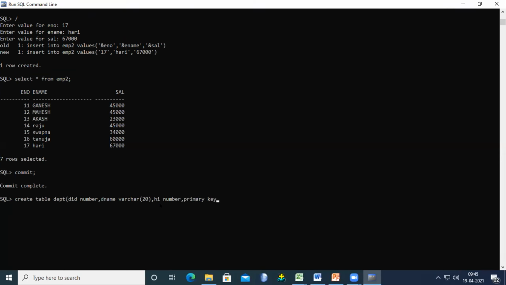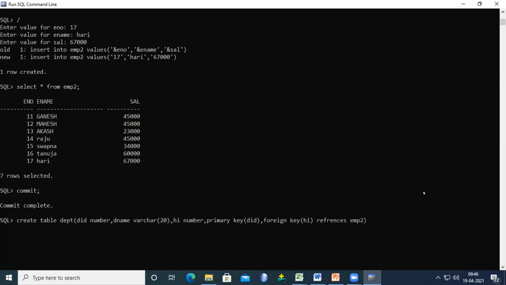Now specify what is the primary key here. What is the primary key in this table? Department ID, am I right? So DID, the primary key is DID. Now specify the foreign key. Foreign key, FOREIGN space key. Which one will be treated as the foreign key here? High, HI. This field is matched with the primary key of the prime table. This is the secondary table. So what is the foreign key in this table? High. So references. Which one does it reference? EMP2. Okay.